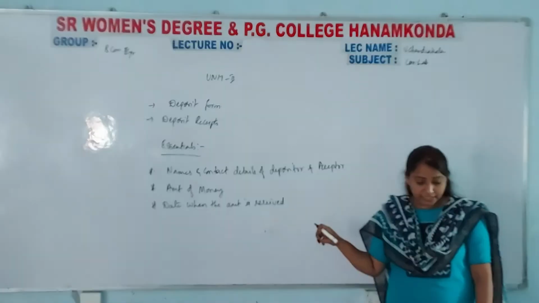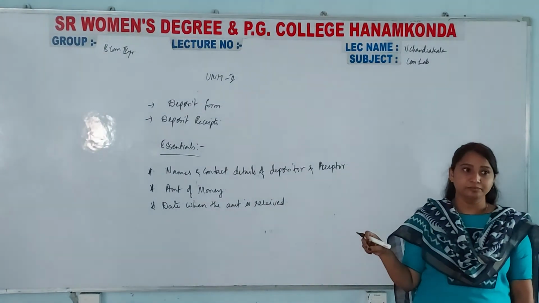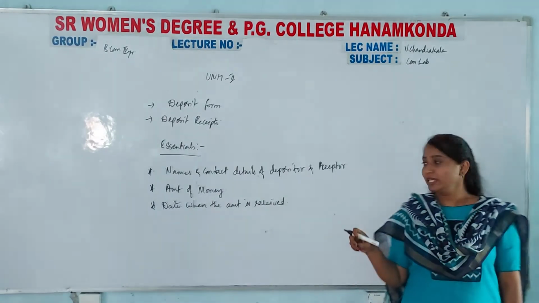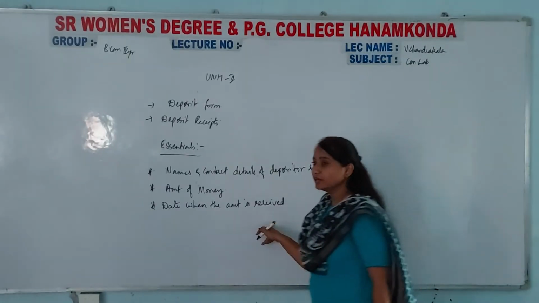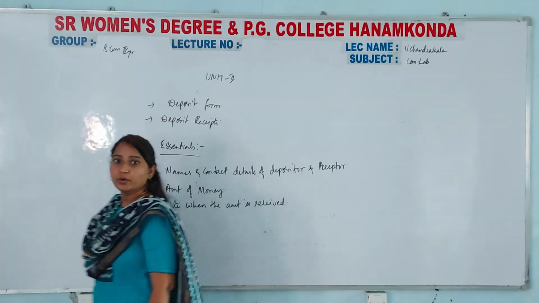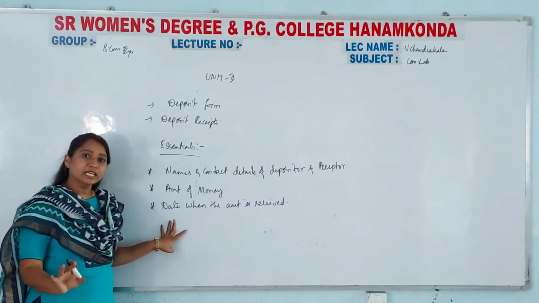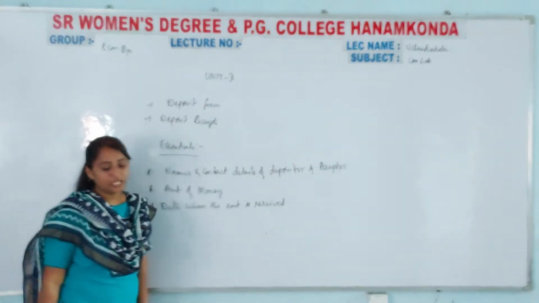So that date when it is received. Again I am repeating, date when the amount is received. On which date it is being received, you have to mention here.